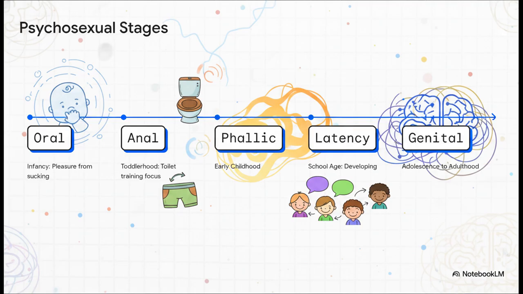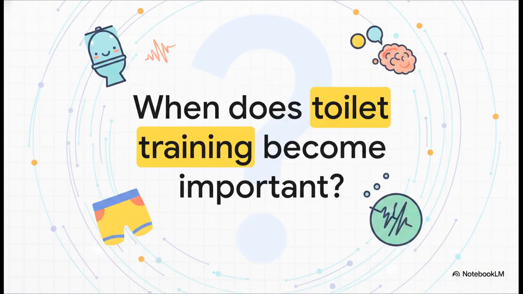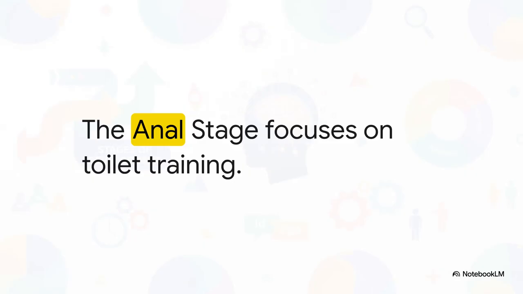According to Freud's theory, getting stuck or fixated in any of those early stages is what actually shapes our adult personality. Let's see if you caught the key milestone there. During which stage does toilet training become culturally and psychologically important? A, oral stage, B, anal stage, C, latency stage, or D, genital stage? Yup, it's B, the anal stage. Freud argued that the way a child experiences toilet training conceptually impacts their lifelong behavioral habits, dictating whether they become, say, overly controlling or completely disorganized later in life.